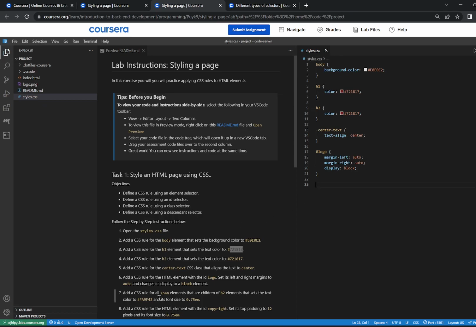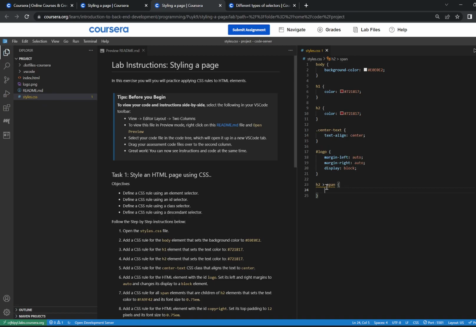For step number 7, we're going to be adding a CSS rule for all span elements that are children of the H2 element that sets the text color to this color right over here and setting its font to 0.75. For this one, the first thing we're going to do is type in H2 since we're working with the H2 element. And since we're working with the children of the H2 element, we're going to use the greater than sign and type in span. And now we're typing the curly brackets.